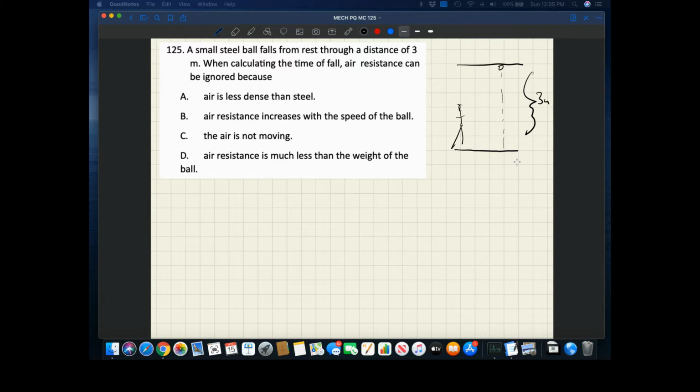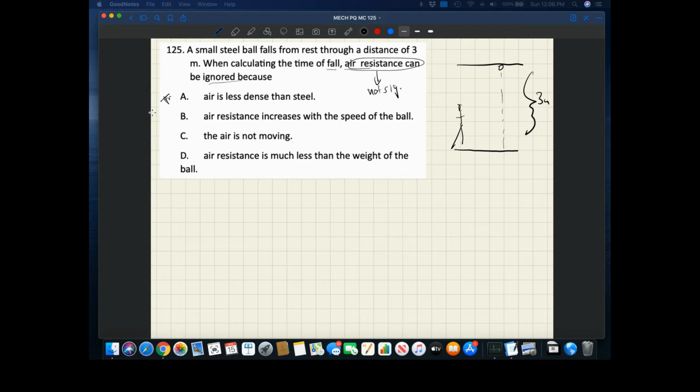When we calculate the time, why can we ignore air resistance? That means it's not significant. So why would air resistance not be significant? Air is less dense than steel. Well, it turns out that is a true statement. So we can mark that T.